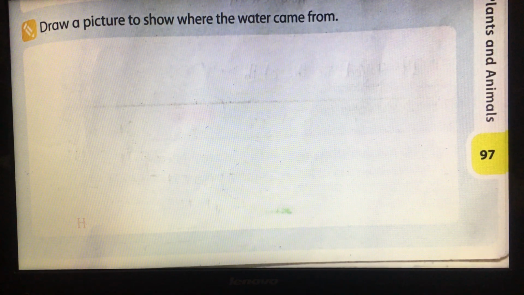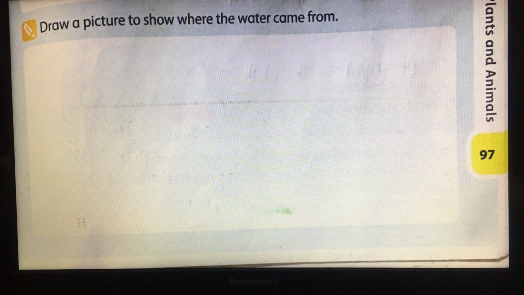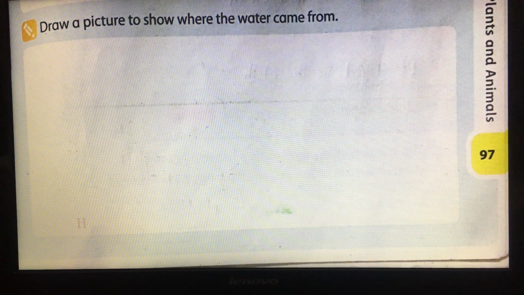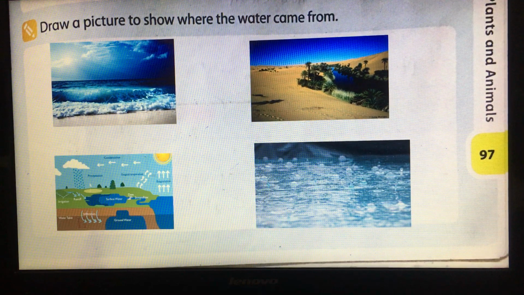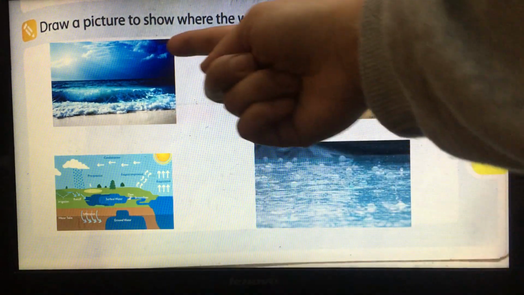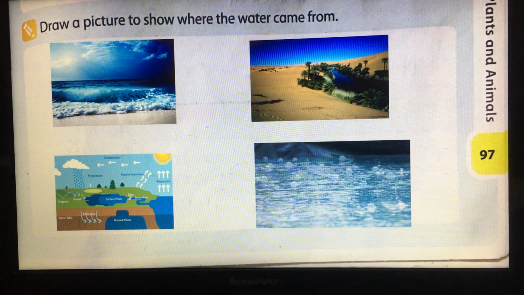Draw a picture to show where the water came from. Actually, we have many sources of water, and we have also other sources. We did not describe them, but we have more than we mentioned. Here, for example, as we said, we have oases, rainwater, groundwater, and also seawater. So seawater is also one of the sources of water.